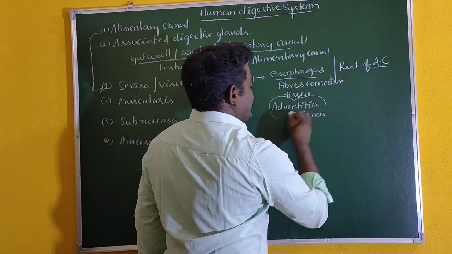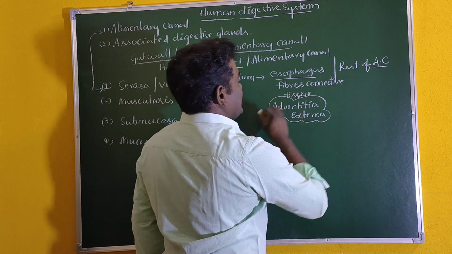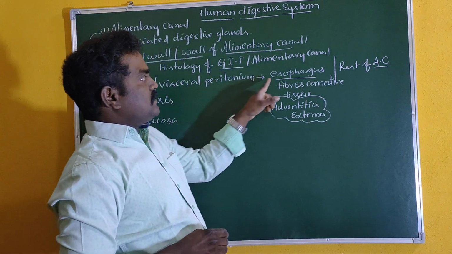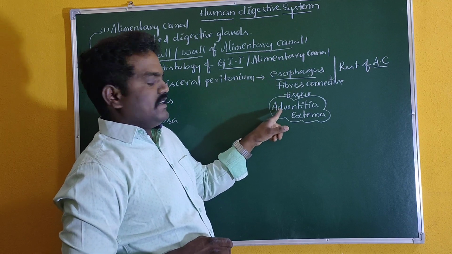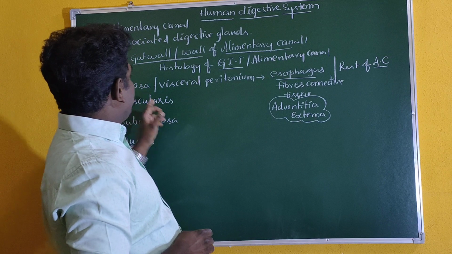So this is the very important bit for the serosa layer that is present in the esophagus, that is commonly called as an adventitia externa.